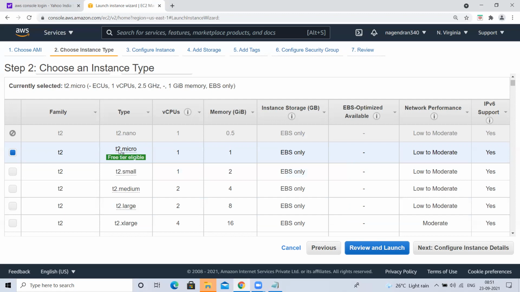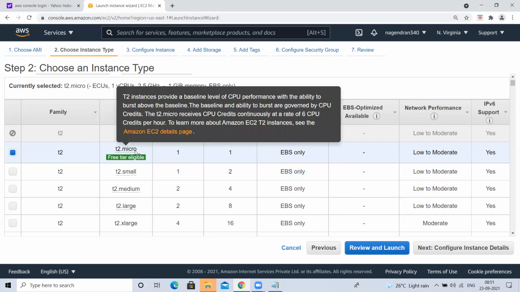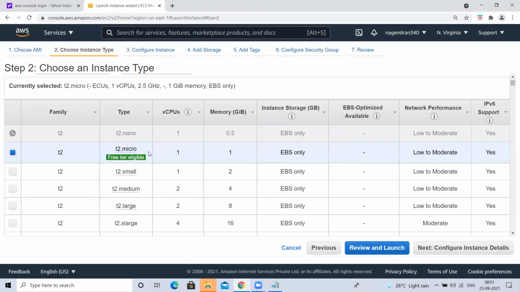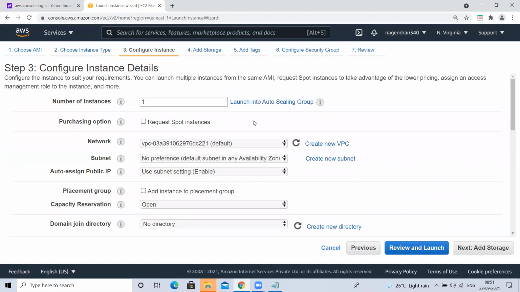For our practice purpose, this is more than enough. In a few cases we may need to use something other than this, I'll tell you, but not now. Later, after a month, we may need to use it. But for now, T2 micro is more than enough for us. I'm going to use this. Okay. Next, I'm going to select this.